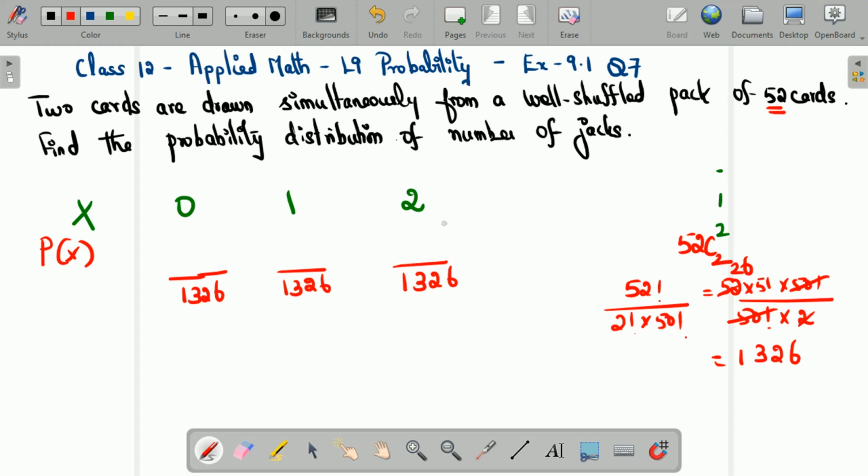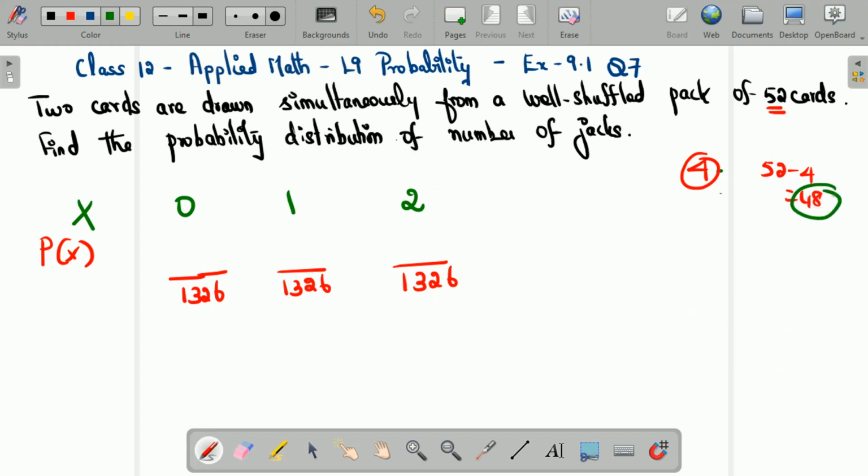Now let's count out the favorable outcomes for each case. See, if you're going to have no jack cards picked, remember there are totally 4 jack cards in the pack of 52. So the non-jack cards are nothing but 52 minus 4, which is equal to 48. So we are going to pick 2 cards from the 48 cards. That is why you're not getting any jack in the total outcome. So here for X is equal to 0, the favorable outcome will be 48C2.